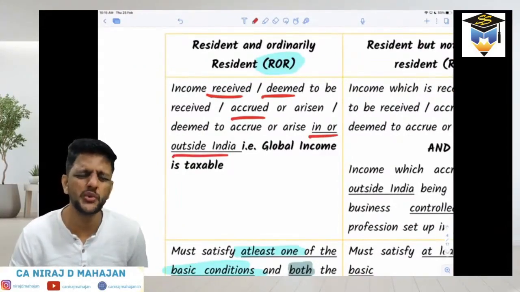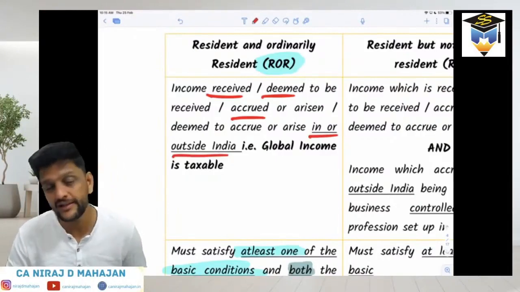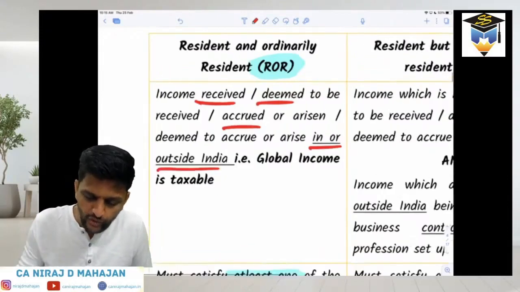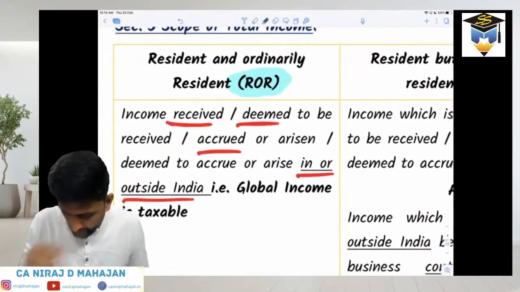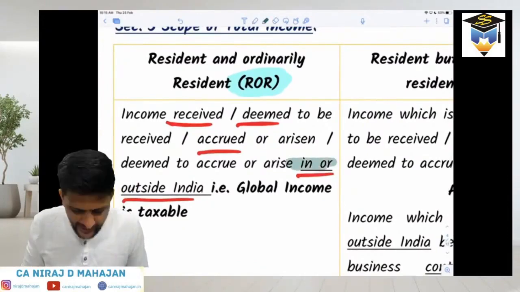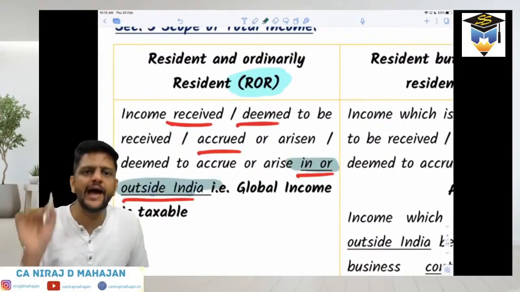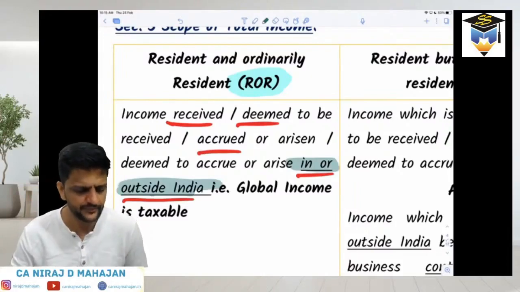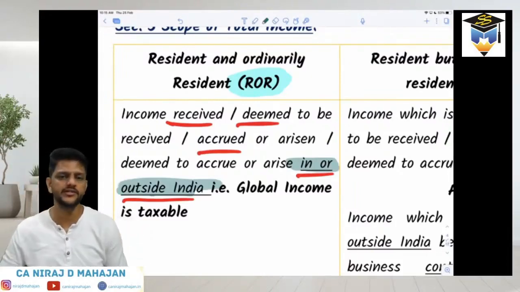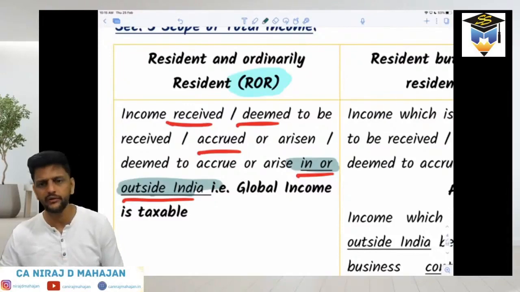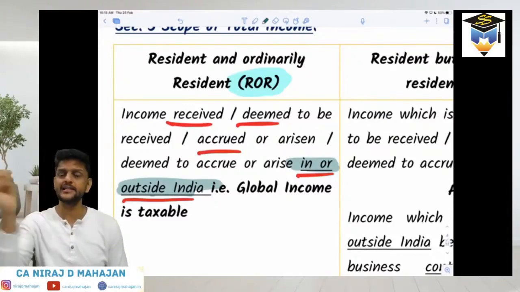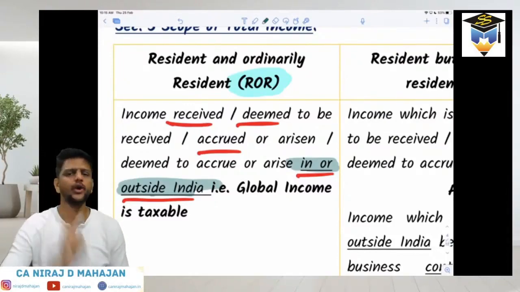We are learning which law, bachcho? Income Tax Act of India. So when we say it is taxable, that means it is taxable in India as per the Income Tax Act. So if you are ROR, your income of India as well as outside India will be taxed in India. We call it global income, taxable for ROR. Let him earn from UK or USA or Australia or Japan or Korea or Bangladesh, as well as India. All these incomes will be taxed in India because he is ROR.